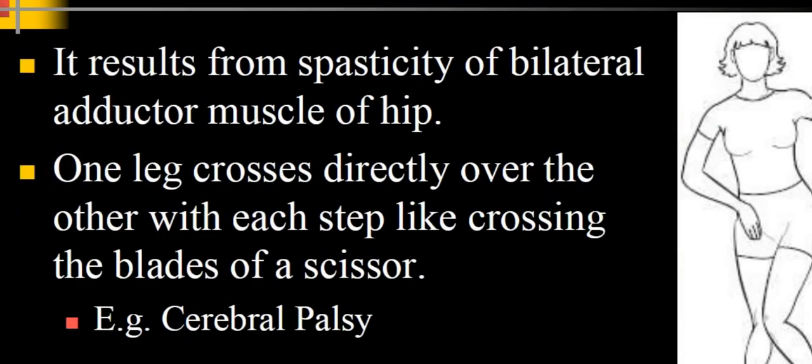So the next abnormal gait we are going to see in this video is the scissoring gait. It results from spasticity of the bilateral adductor muscles of the hip. One leg is crossed directly over the other leg with each step, like crossing the blades of a scissor. This problem is caused by a neurological problem called cerebral palsy. So as you can see in this picture, one leg is crossed in a scissor-like pattern.